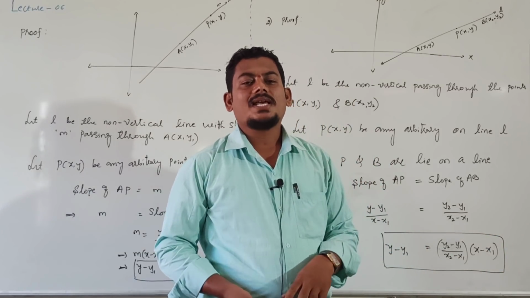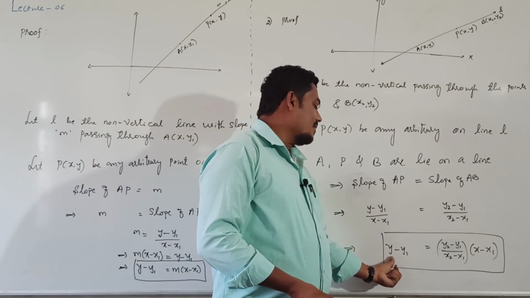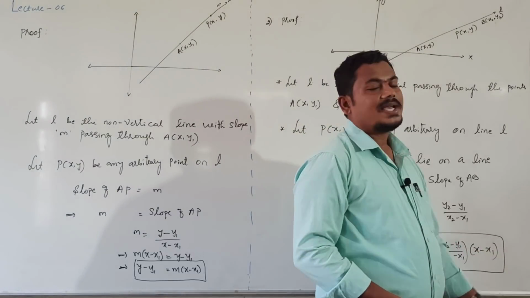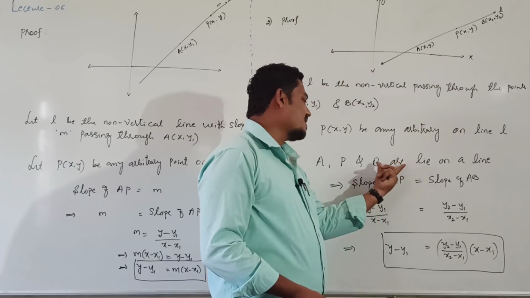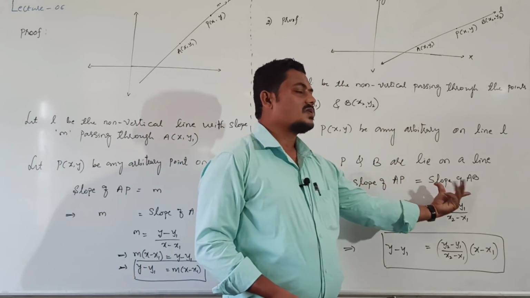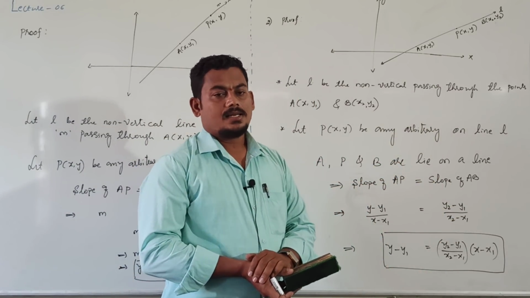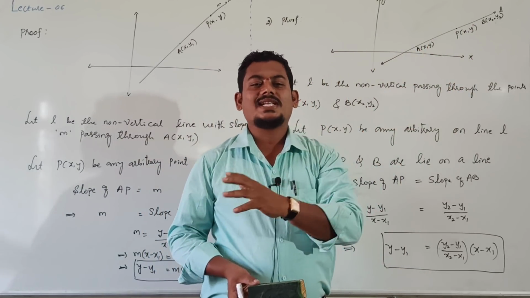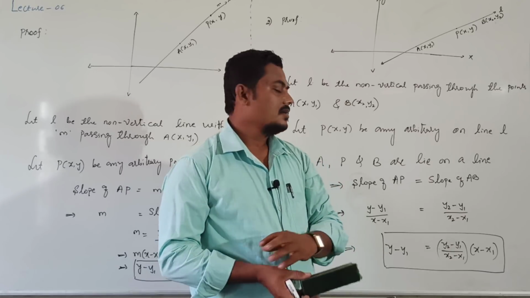That is also correct only. In the textbook, they have given y minus y1 is equal to (y2 minus y1) divided by (x2 minus x1) into (x minus x1). So just consider slope of AP is equal to slope of AB, right? If you take slope of AP is equal to slope of PB, then also it is right only, right?